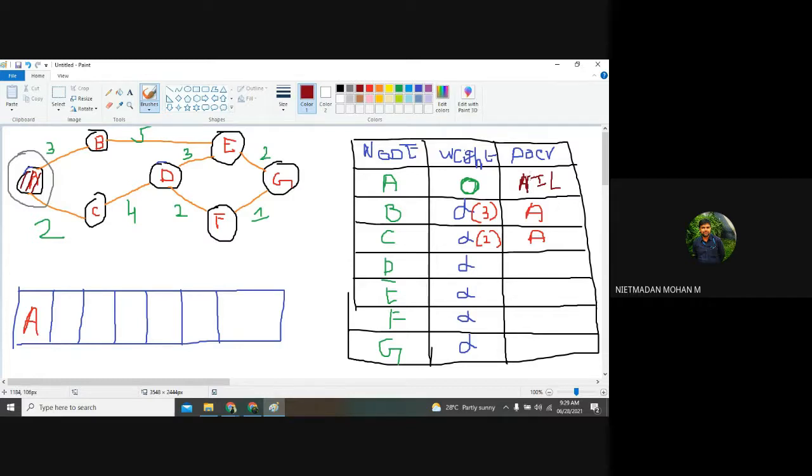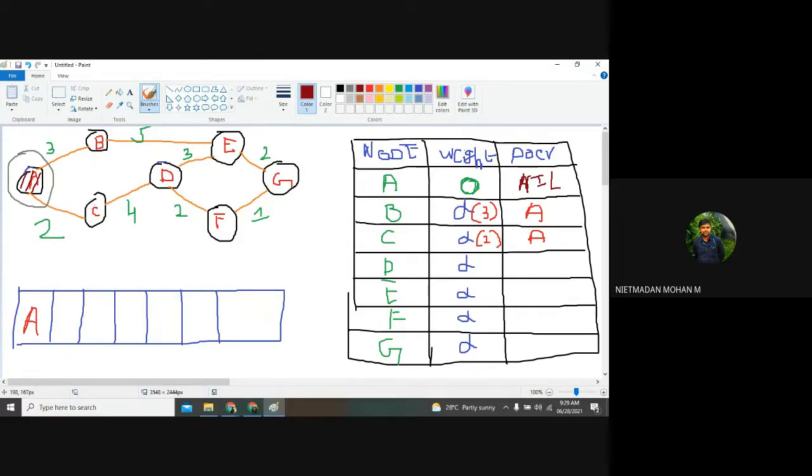When you look at this table, you can identify which one is the starting point, and how the traversal has happened. By seeing this table, you can easily identify that. So that is the thing. Now the weight will come. Here we want to consider whether we travel to E, or we travel from C to D. Which weight will come first? C to D will come first.